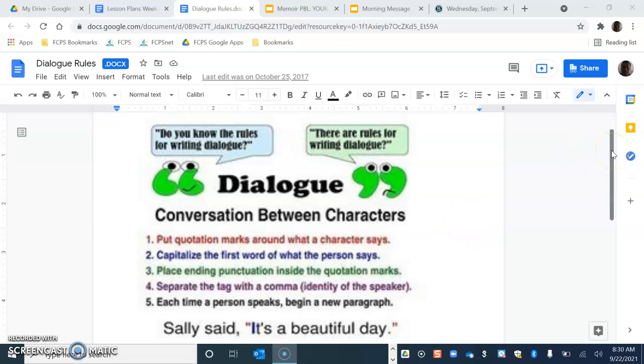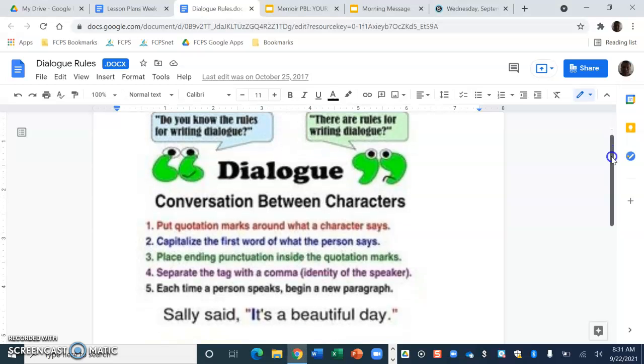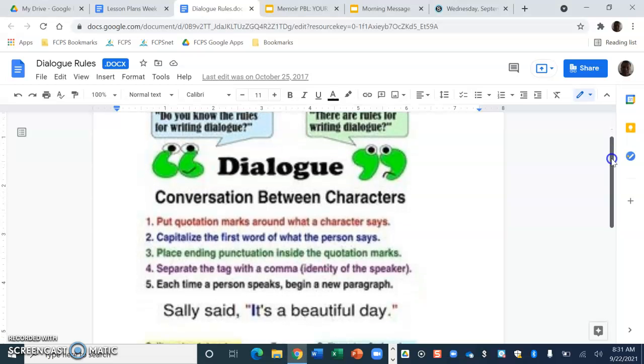Today what we're going to go over for language arts is dialogue. Dialogue is something that you can use and is frequently used as a technique in memoir writing. We want to make sure when we're using dialogue in memoir writing that we're following certain rules so that it's grammatically correct and it's clear to the reader which characters are speaking. So below, here are some rules that you need to follow when creating dialogue between characters.